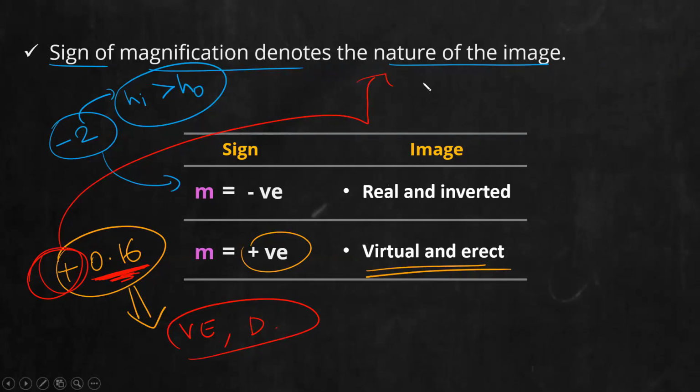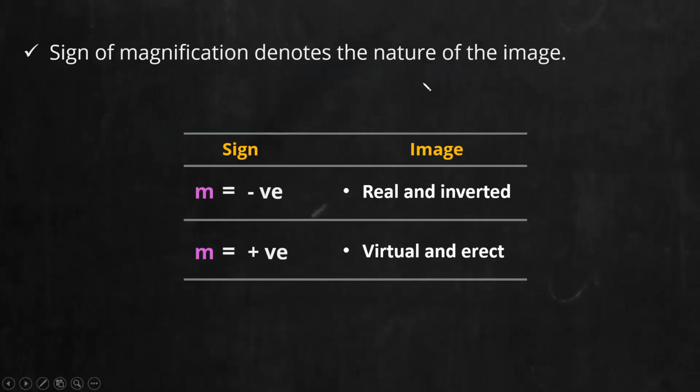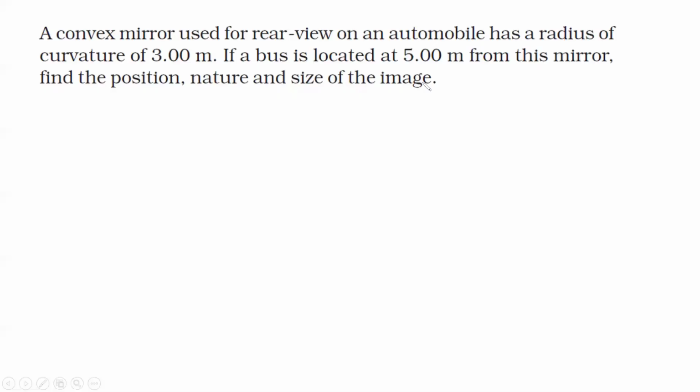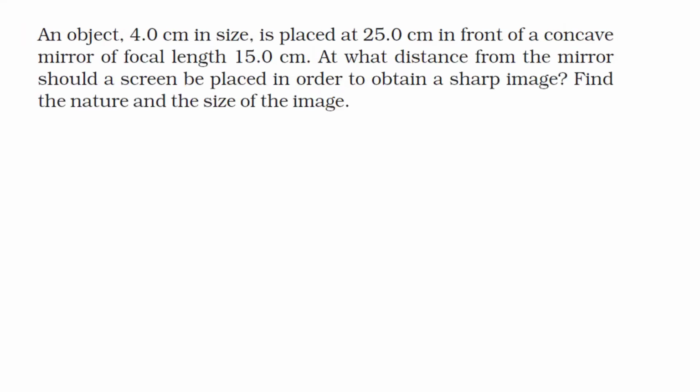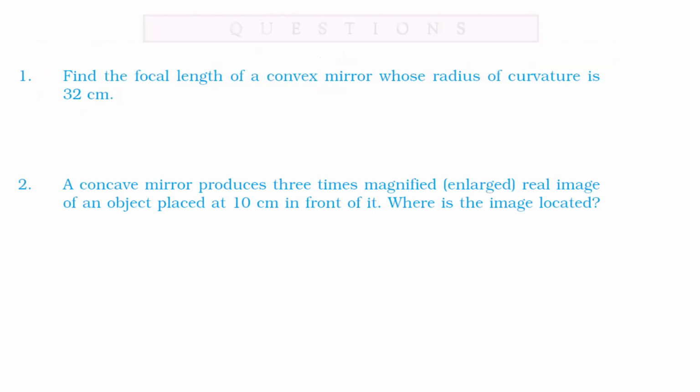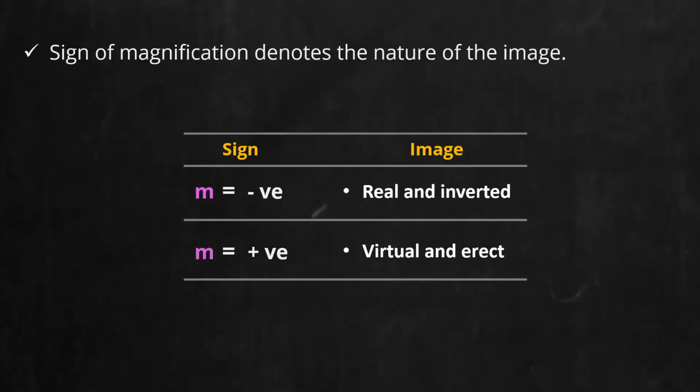So that is all about the magnification equation and the mirror formula. Now try to solve this question. I think time is almost running out, so do this as homework. From the next class onwards, again I'm repeating, I'll be asking questions regarding the previous portion, so be thorough with it. We'll practice a few problems, and if I have time, I will start the next section, refraction. Solve these questions from this class. Be thorough with all the portions. If any doubts, don't hesitate to ask.